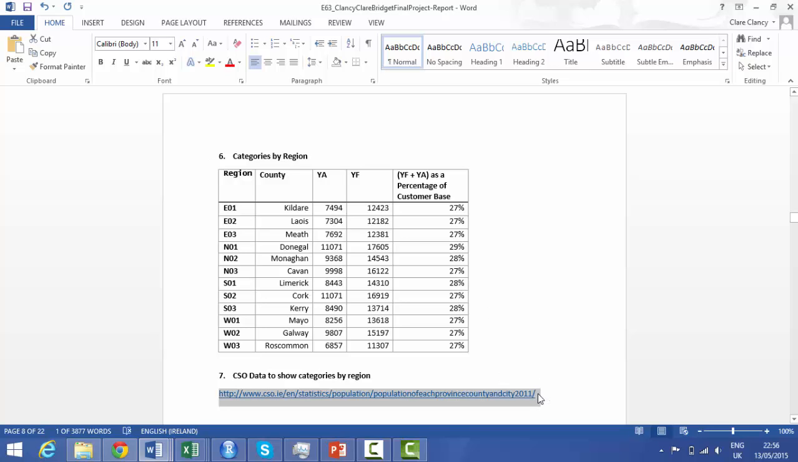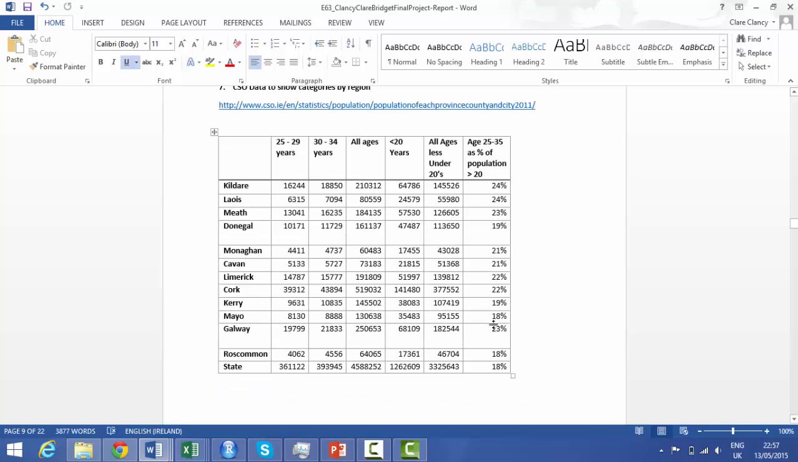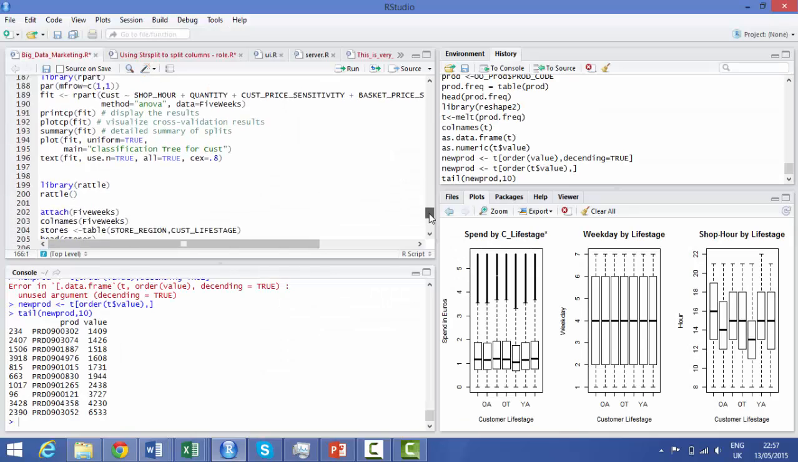So the next step was to look at this data in comparison to the percentage of 25 to 35-year-olds, between 18 and 24% of the dataset in each county. I've taken away people who are less than 20 years old because I reckon they're probably not buying health insurance and they're probably not buying products.